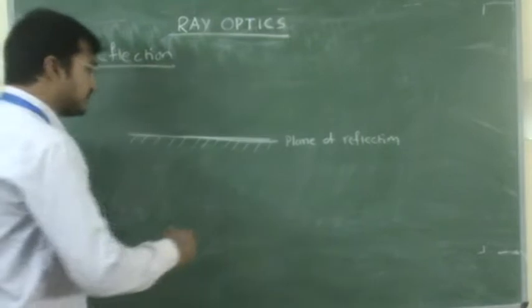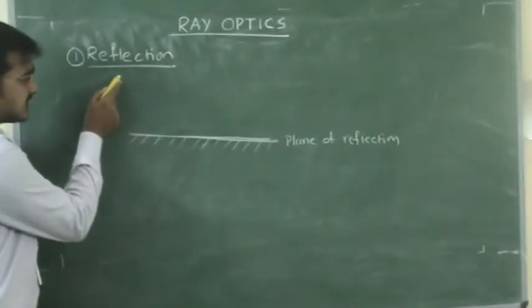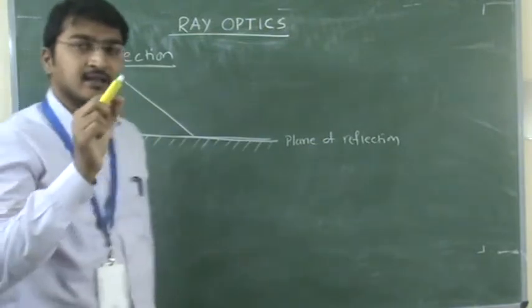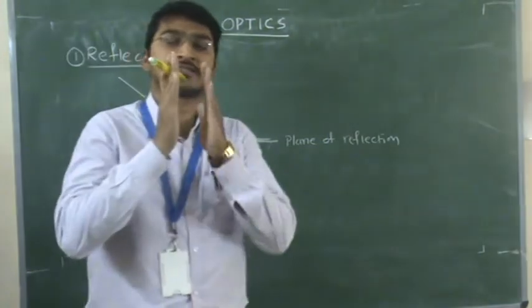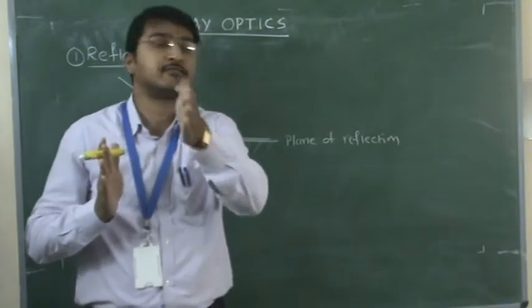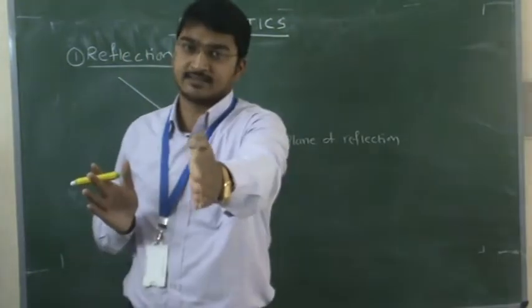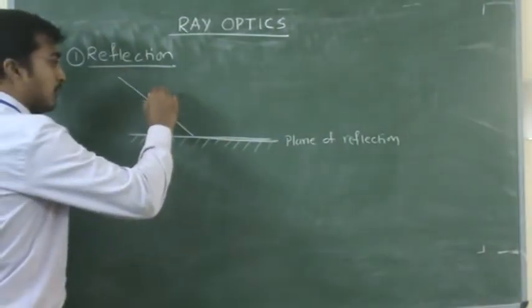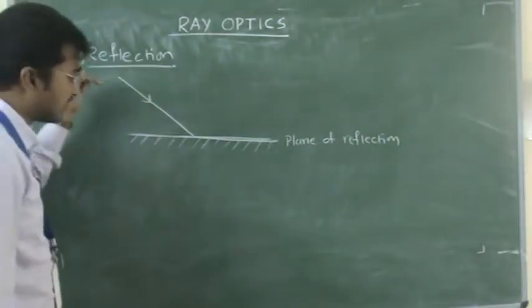Now let's take one light ray, because in this chapter we are discussing the particle nature, that is, particles moving in a straight line, like a ray. So here we are seeing one ray of light.